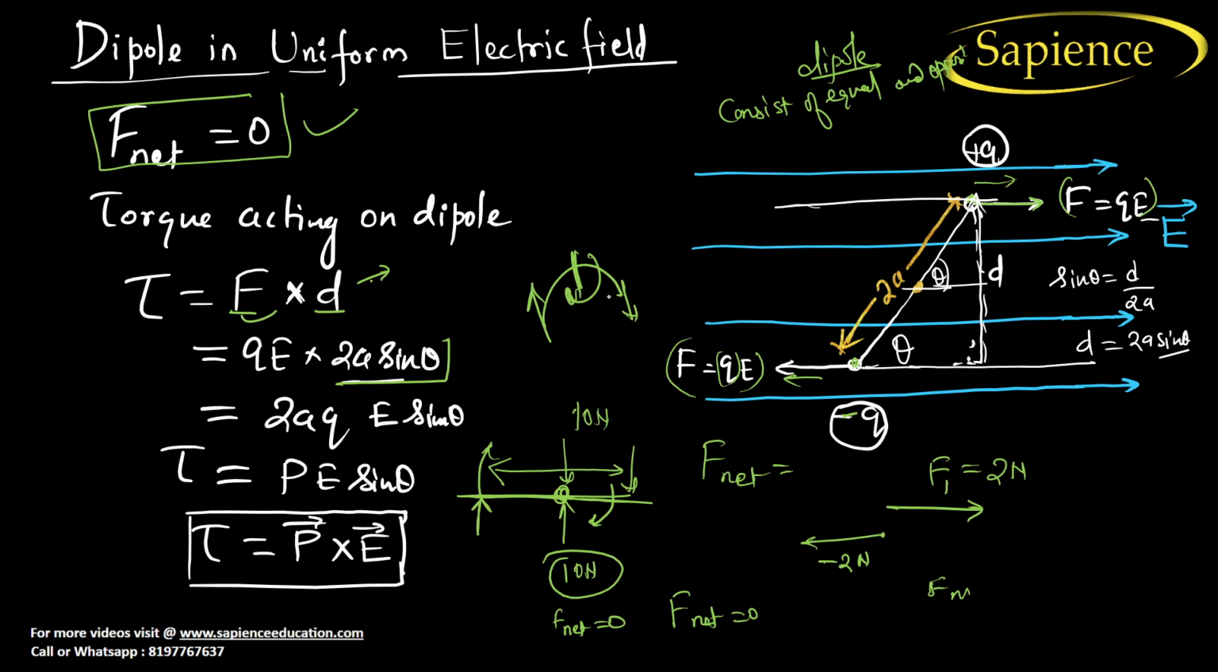So what is the value of force? Force is equal to QE. Why? Because electric field is equal to force by charge, so force will be equal to Q into E. In place of force we have put QE. Now if we rearrange this, we are getting 2A into QE into sin theta. Now what is 2A into Q?